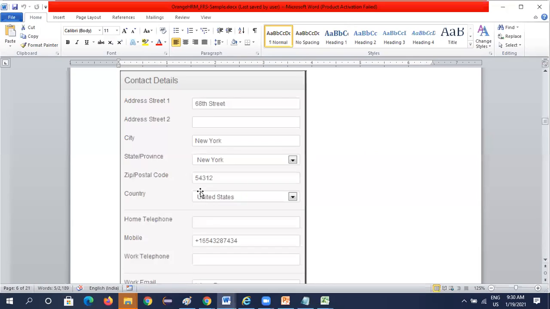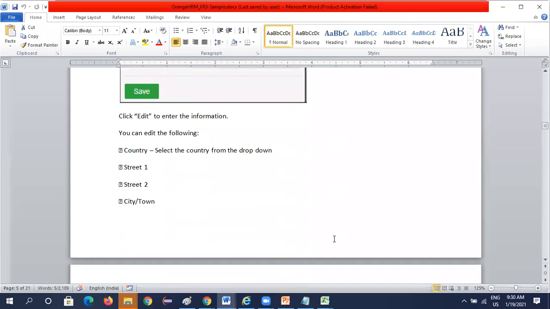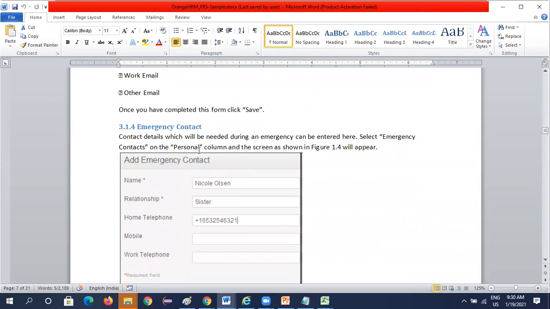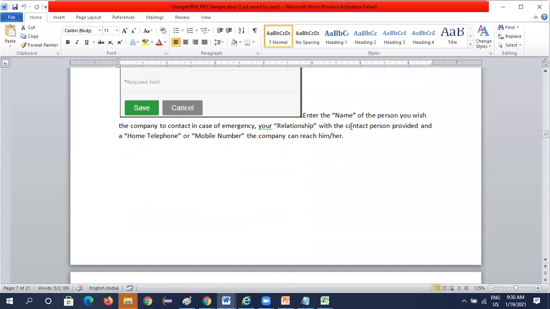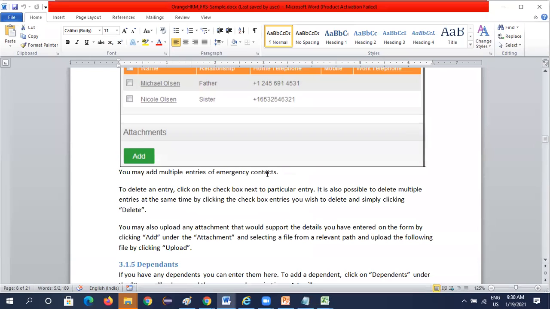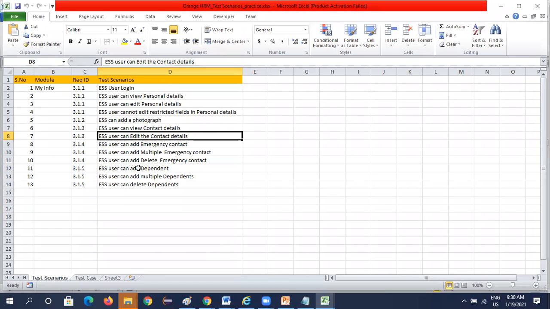So here in the application you can see contact. Click on contact details under the employee column and click on save. So these all would be added. Emergency contact would be seen in the personal column. Enter the name of the person, contact number, relationship, and click on save. You can add multiple emergency contacts. You can delete them when you select the checkbox. You can add attachments. Okay, so here we see and edit the contact details and emergency contact.